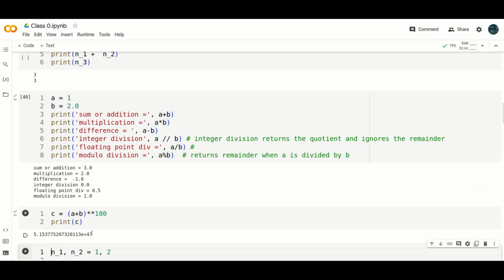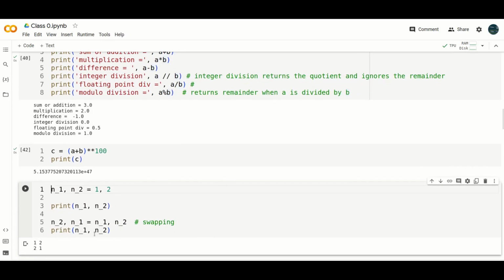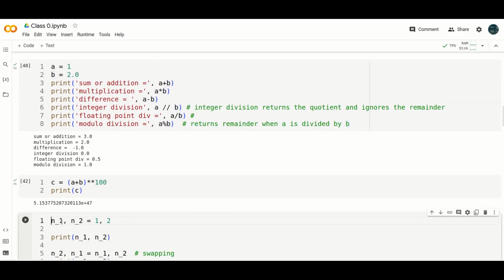Now I store n1 and n2 equal to 1 and 2 respectively. I can declare them in one line. It is not recommended, but it is possible in Python. n1, n2 equals 1, 2. 1 is bound to n_1, and 2 is bound to n_2. Now I print.